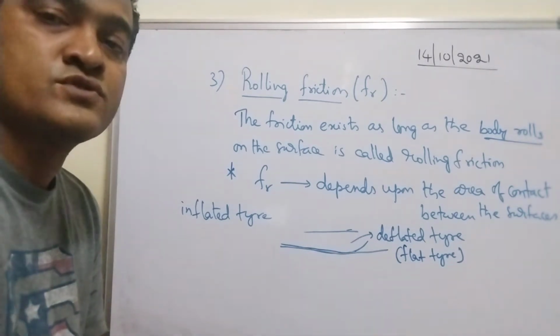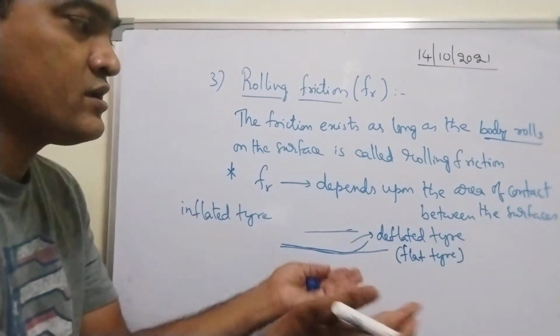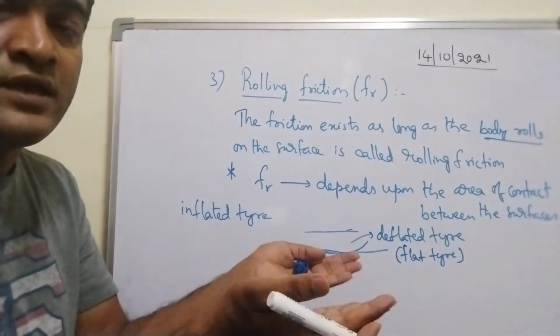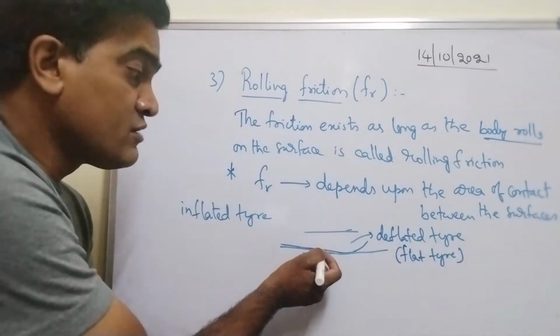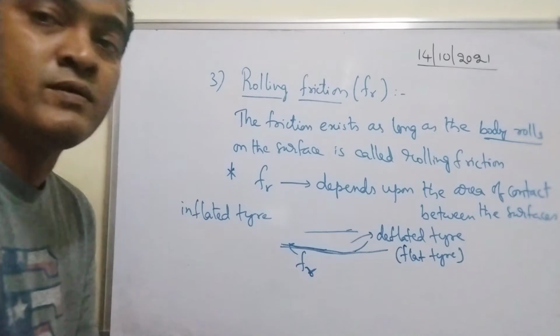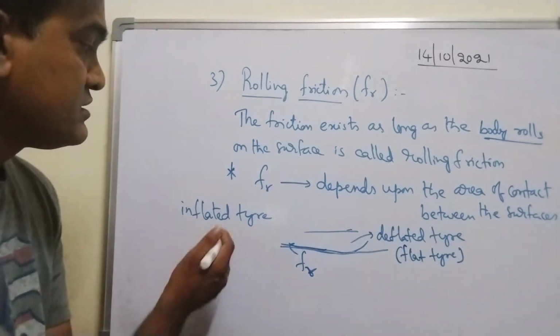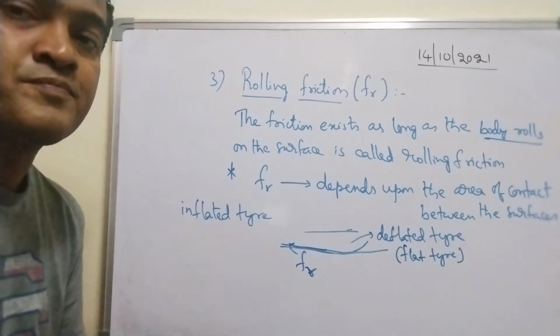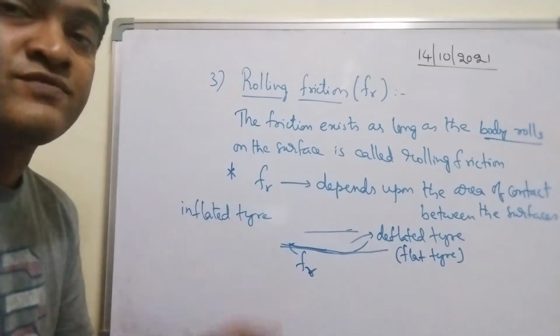does not move smoothly on the road, because area of contact increases. When the area is more, frictional force increases. Rolling frictional force will be more. When you take an inflated tire, when the tire is filled completely with air, there you can reduce the friction.